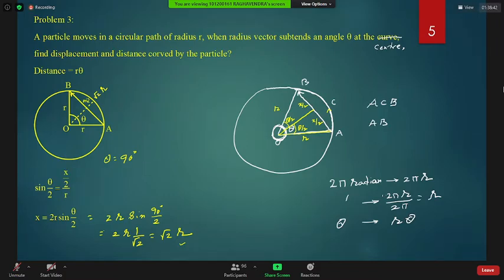Sir, can you please go to the previous slide, sir? I noted, but I didn't take screenshots, sir. So displacement and distance, did you understand?